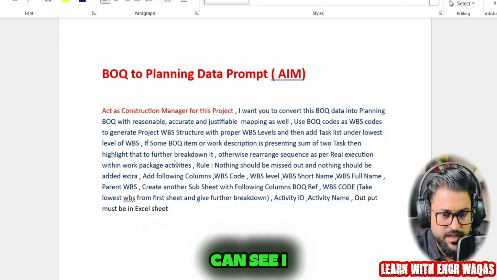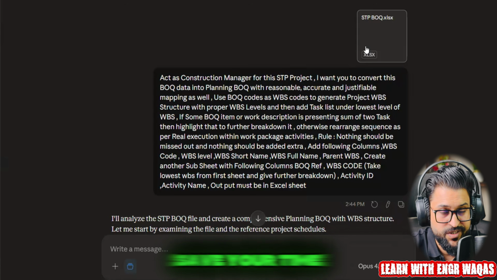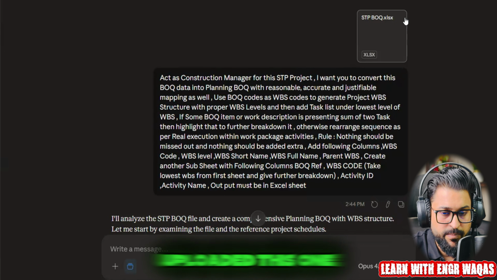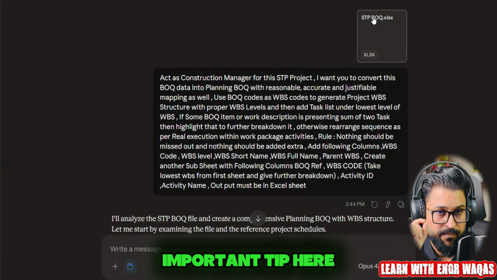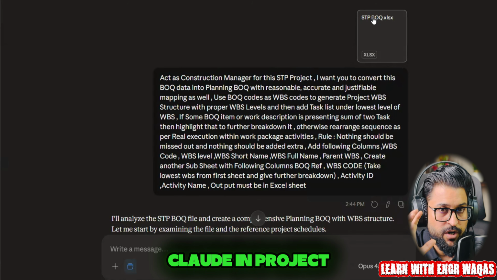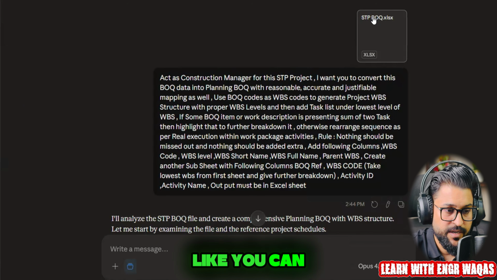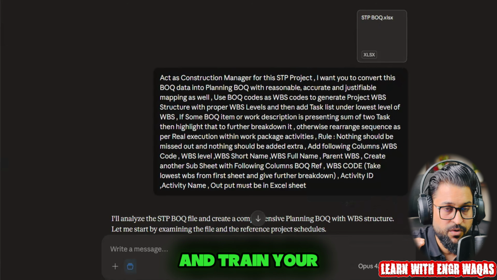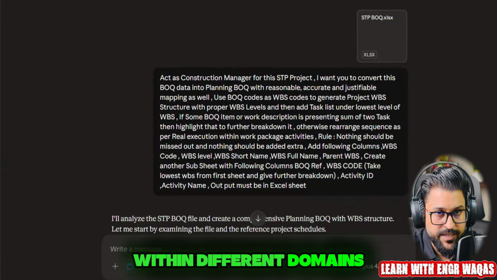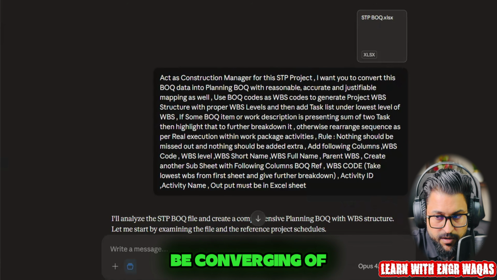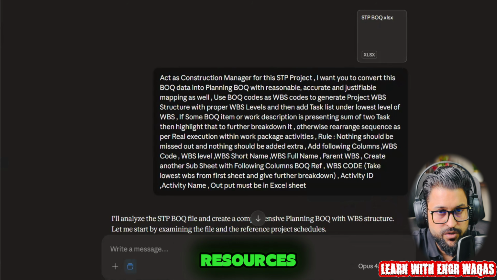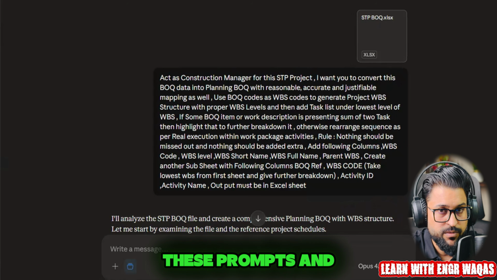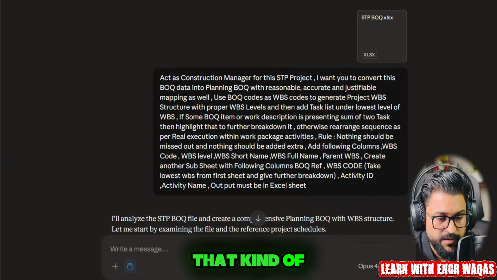And here you can see I have already done this job, just to save your time. Now I have uploaded this one, and there is one most important tip here: better to use Claude project-wise. You can train your Claude within different domains, like a project for conversion of BOQ into planning BOQ, then BOQ into resources. Just create different kinds of projects and then run these prompts and upload that kind of data.